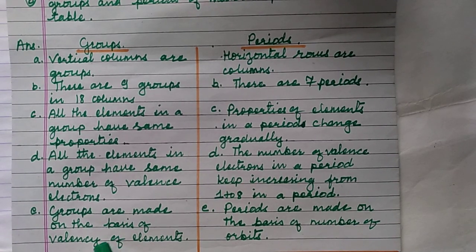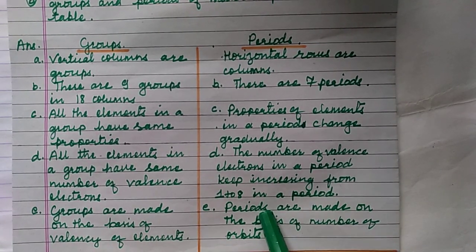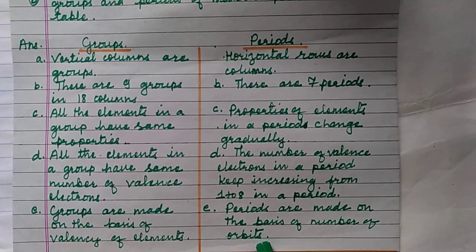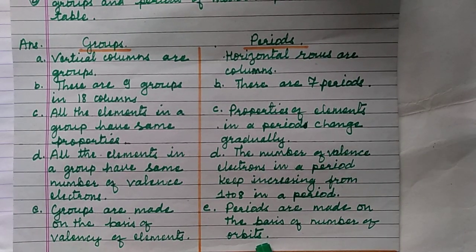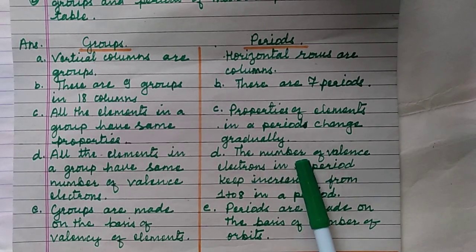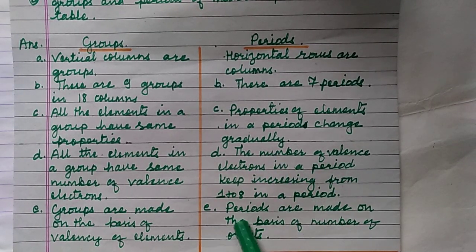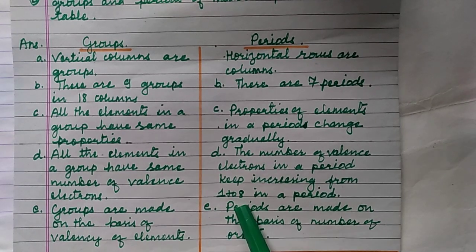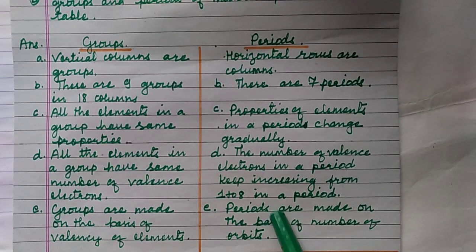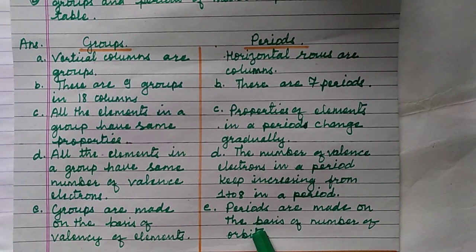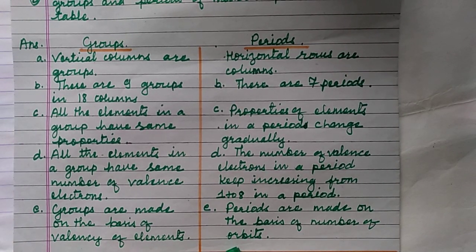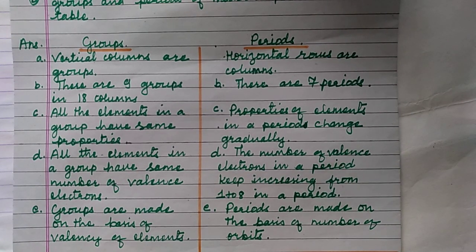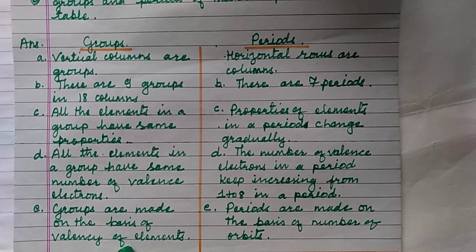So groups are made on the basis of valency of elements, whereas periods are made on the basis of number of orbits. For example, in period 1 there is only one shell or one orbit in the atomic structure. Period 2, there are 2 orbits or 2 shells in the atomic structure. Period 3, there are 3 shells or 3 orbits in atomic structure. So this way periods are based on number of orbits or shells, whereas groups are based on the valency of elements.